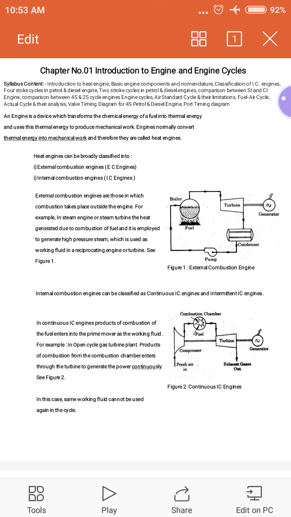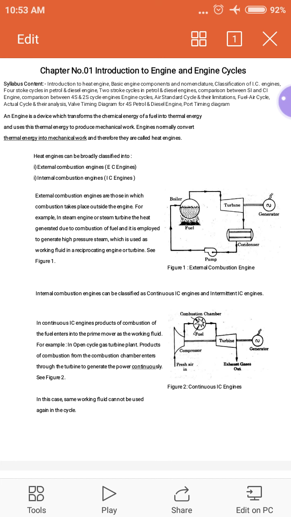Hence it is also called what? Heat engine. So in an engine, initially the fuel is supplied. After that, the combustion of that fuel takes place, that means thermal energy is produced, and after that this thermal energy is converted into mechanical work as an output.